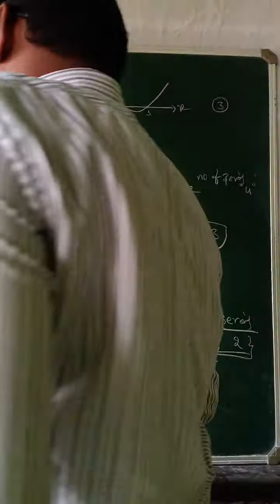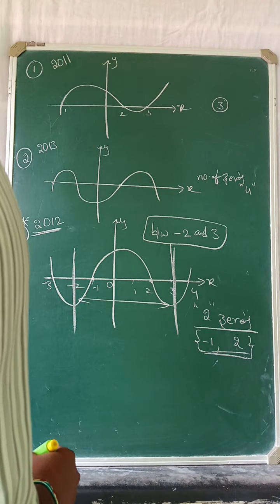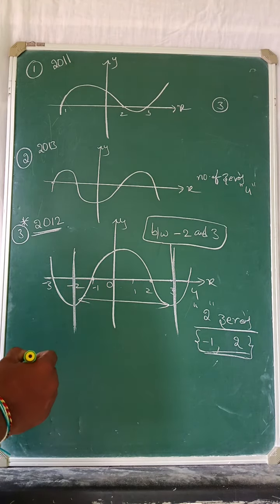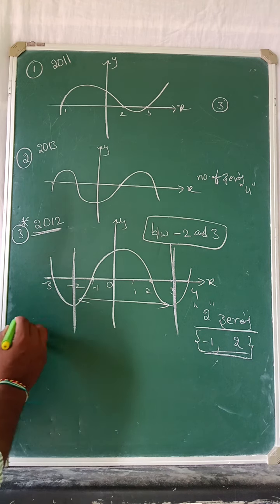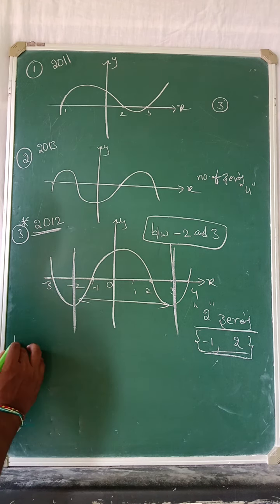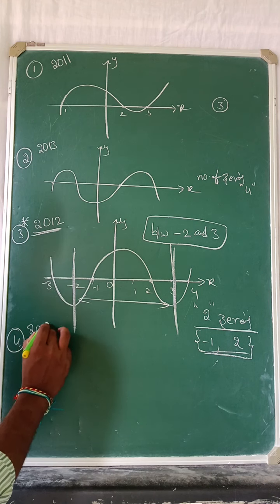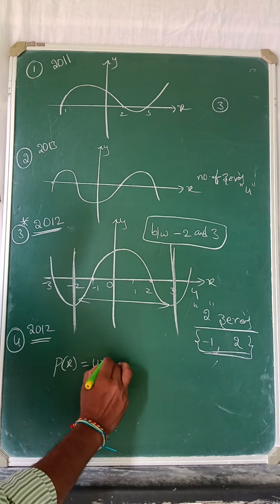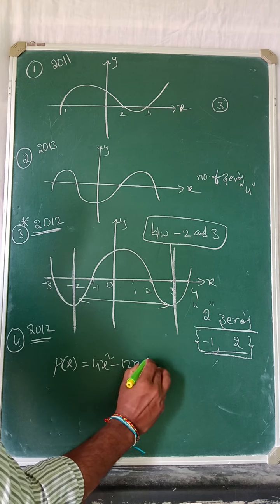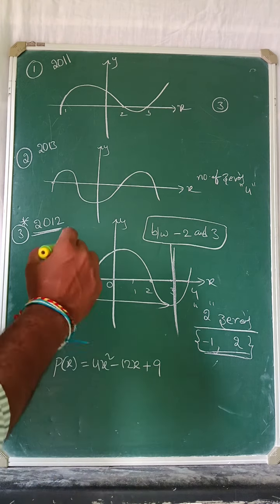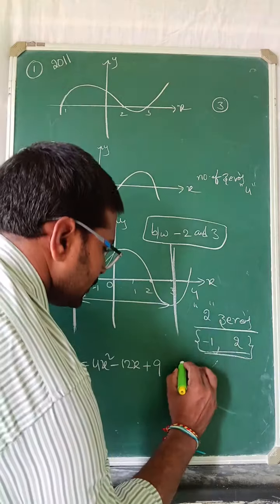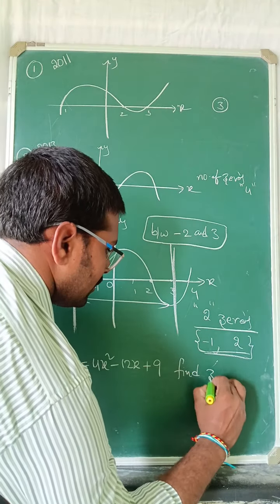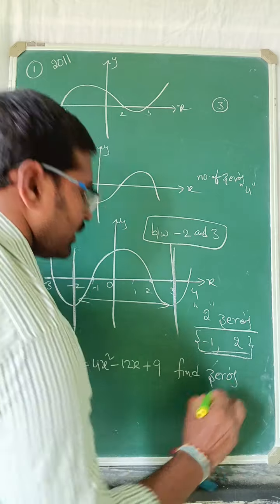Okay? And now one more important sum we are discussing here in 2012. Fourth one, in 2012 they gave one question. P of x equal to 4x square minus 12x plus 9. Find the zeros.